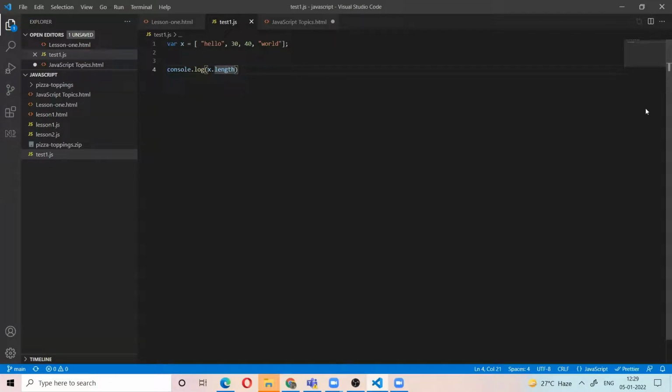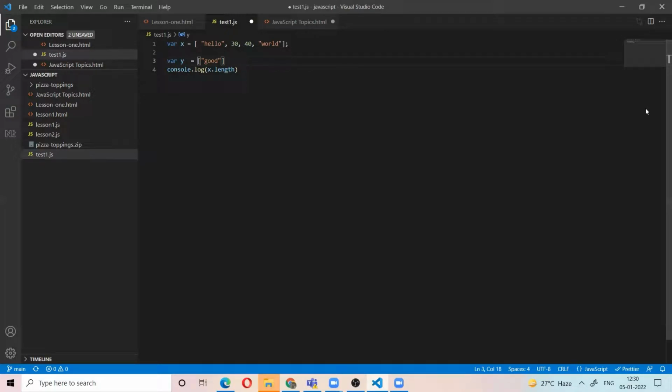Now I have another array called y. Someone asks: indexing and length are different. Yes, indexing and length are different. Length gives the total number of elements in the array.